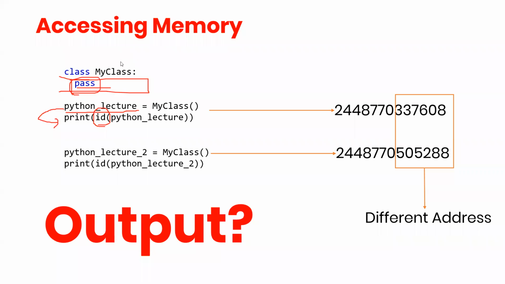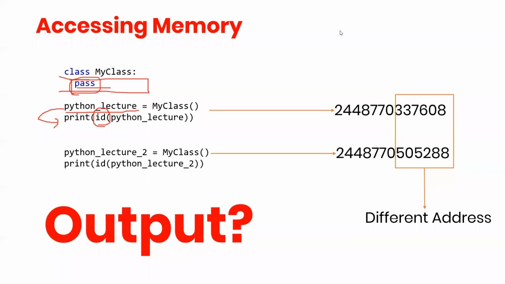We created a class named MyClass, then created the object python_lecture, and wanted to know where it is stored in memory. So it gives the ID, meaning the memory location where it is saved. Then we created another object, python_lecture2, and printed its ID. You can see the IDs are different, although both objects are the same, since nothing different was passed in both.